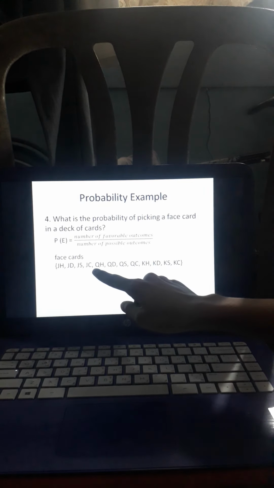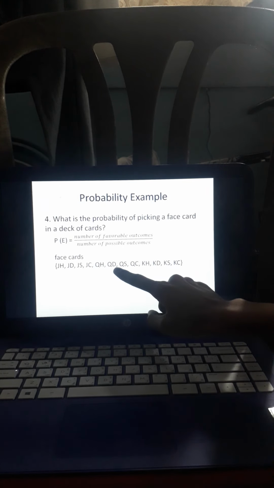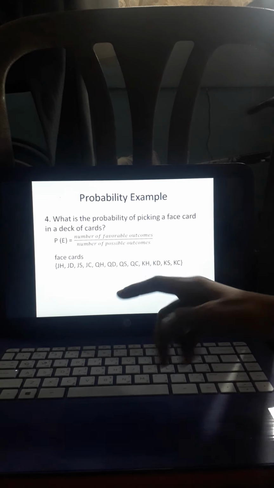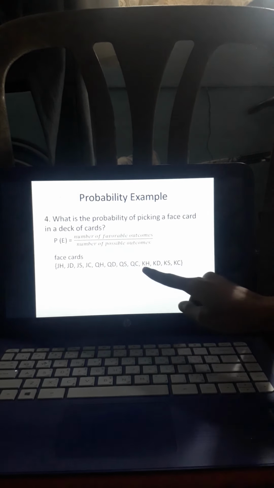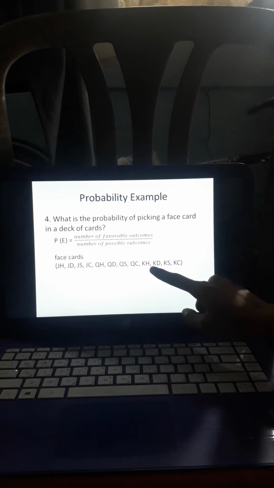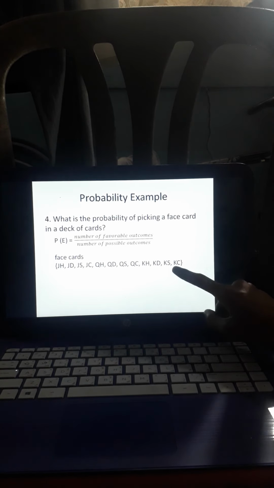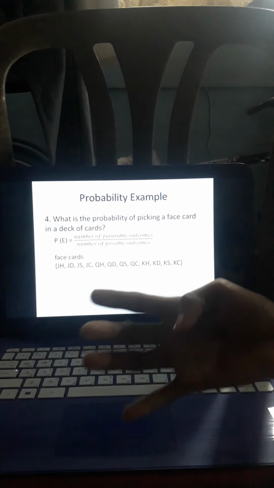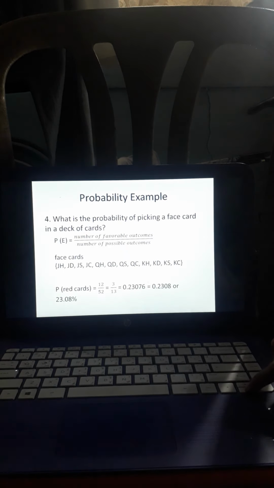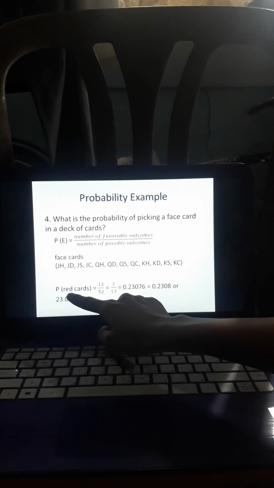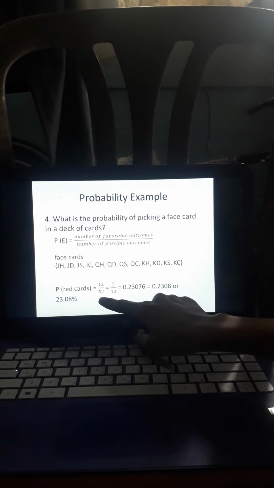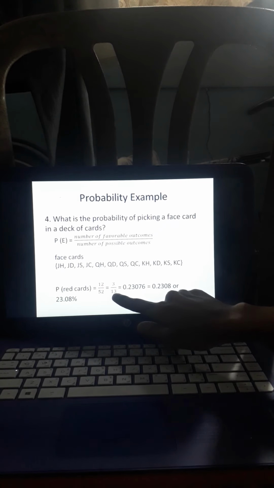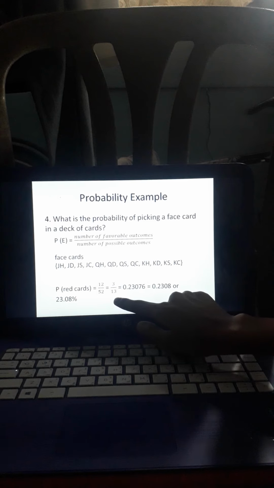And then, queen, queen of hearts, queen of diamond, queen of spade, queen of clubs. So, 4 din po sa queen. And then, we have king of hearts, king of diamond, king of spade, and king of clubs. So, we have also 4 for the kings. So, all in all, we have 12. So, the probability of getting face cards equals 12 over 52 equals, kapag ka po tinype yan sa calculator, ang lowest term po is 3 over 13.